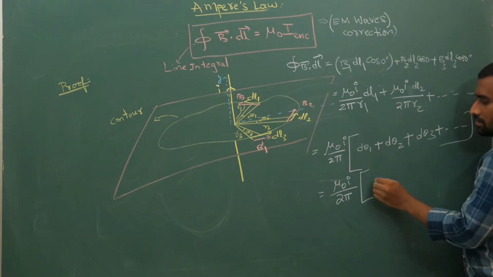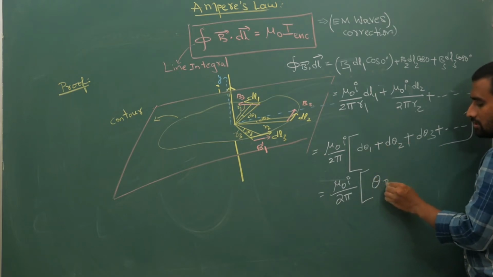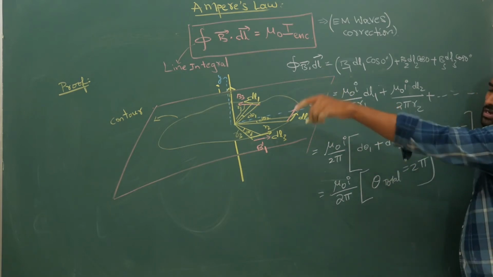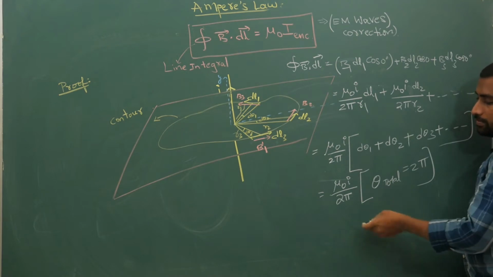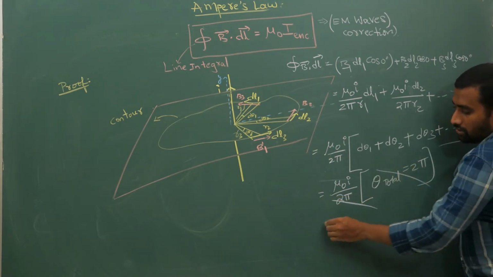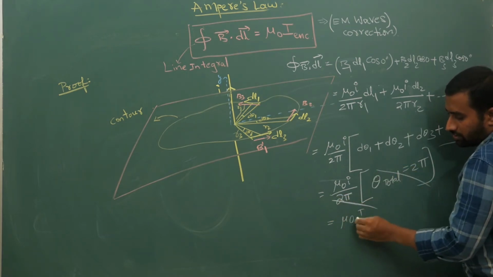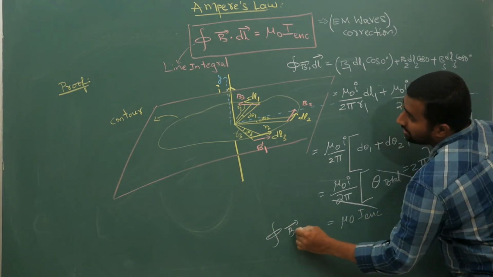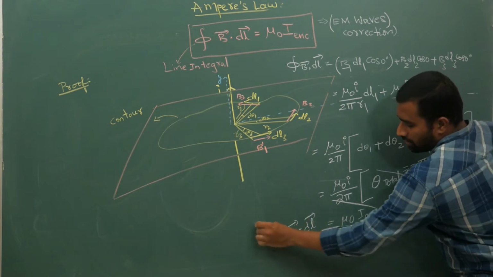The integral of d theta is the total theta, which is equal to 2 pi. For all the small parts, the 2 pi will cancel off, so you are going to get mu naught into I enclosed. So this is your proof for Ampere's law.